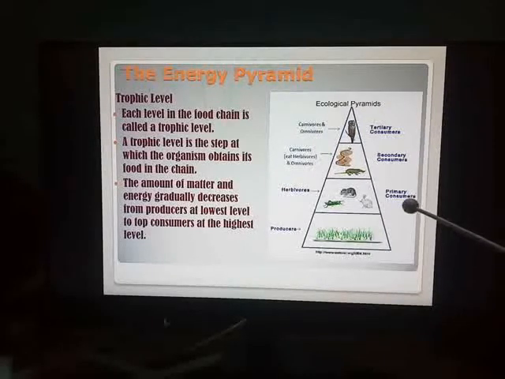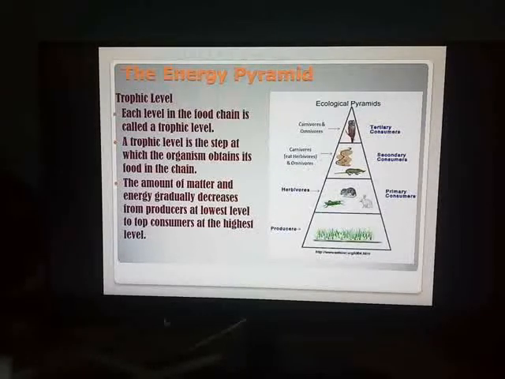After primary consumers, we have secondary consumers or carnivores which consume herbivores as their food. Then we have the tertiary consumers or the carnivores which use herbivores as well as carnivores for their food. You can see an example of an owl over here. So these are the different levels in the food chain.